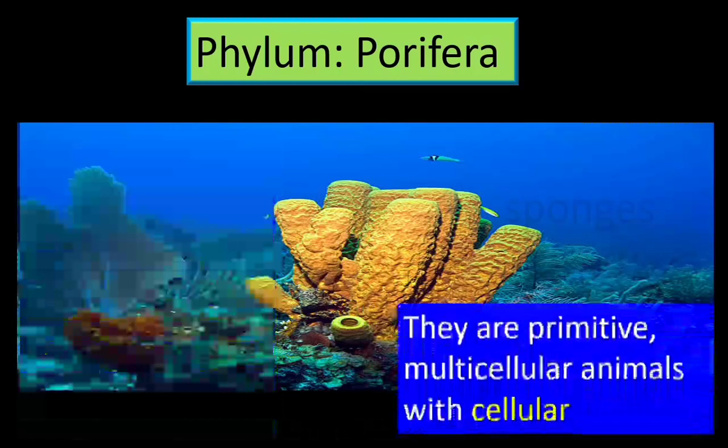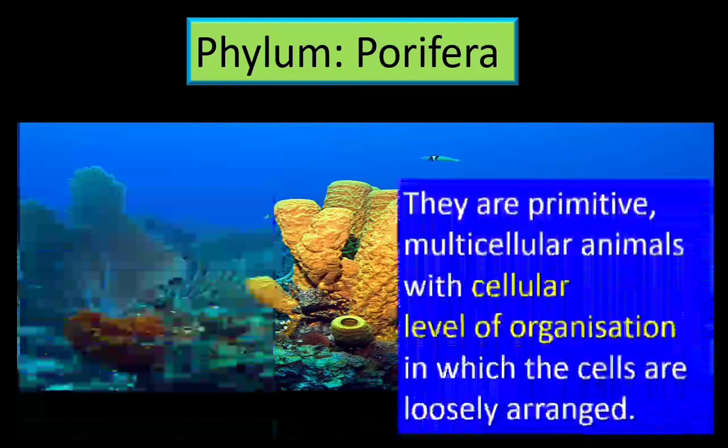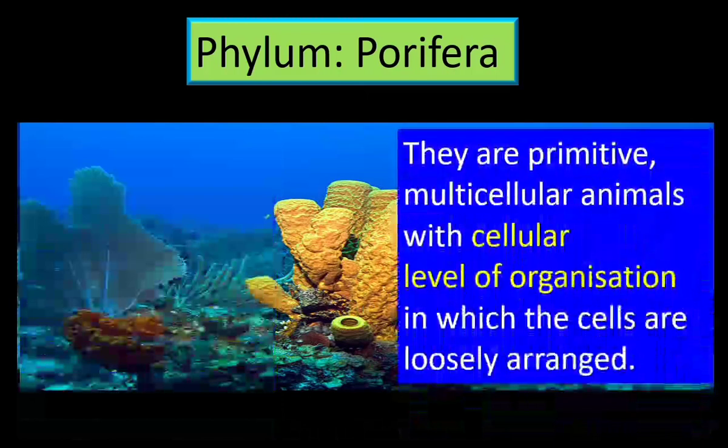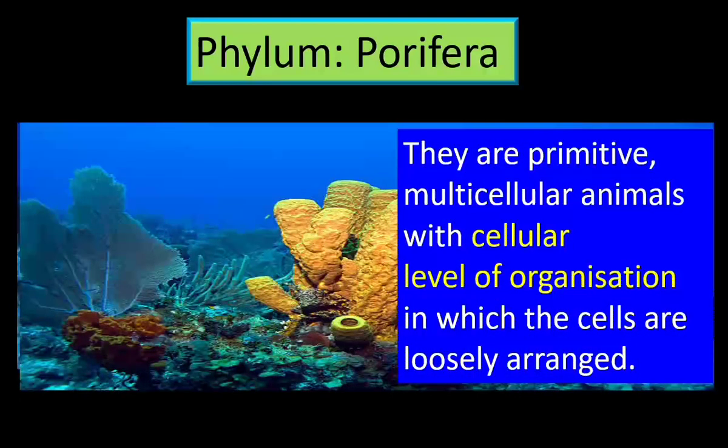They are primitive multicellular animals because they have cellular level of organization. What is cellular level of organization? In multicellular organisms, when the cells do not arrange into tissues, that is cellular level of organization. The cells are loosely arranged, so there is no tissue formation. Because of this reason, the members of Porifera are primitive multicellular animals. They show cellular level of organization.